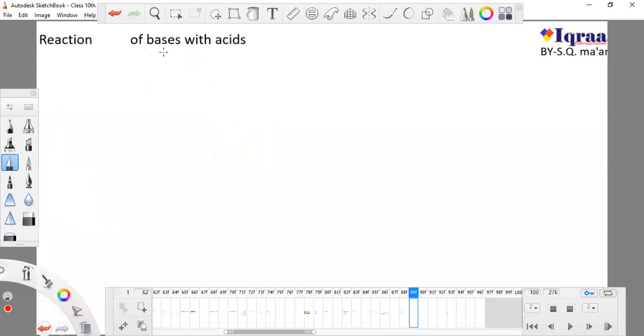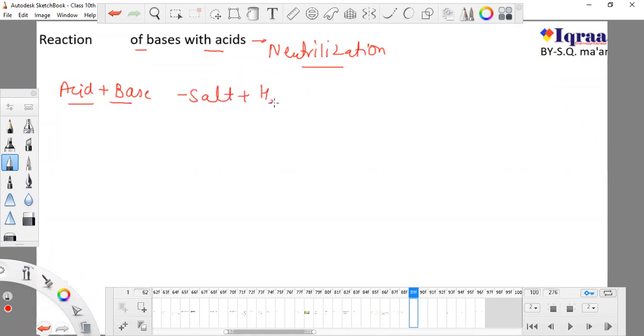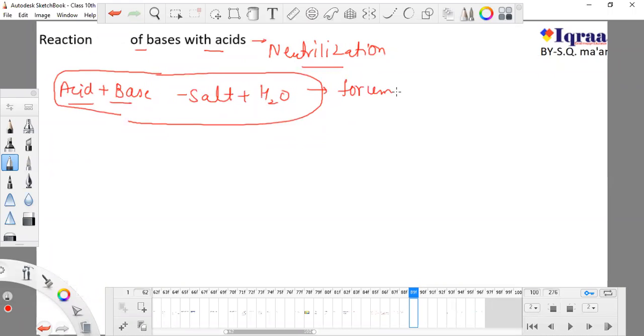Now, reaction of bases with acids. How do bases react with acids? Remember, this is a very simple reaction, and it is known as a neutralization reaction. What is a neutralization reaction? When acid is added to a base, it will form a salt and a water molecule, and this is an equation or formula you could be asked. So we are taking an example.